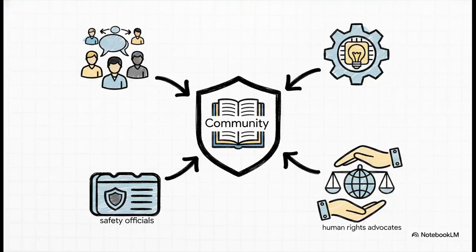But that begs the question, who actually makes these rules? Because these boundaries aren't just created in a vacuum by a handful of people isolated in some corporate boardroom. To make sure these standards are actually fair and effective across the entire globe, they're continuously updated through incredibly diverse global feedback. Meta relies on input from the public, deep insights from tech experts, guidance from public safety officials, and the critical perspectives of human rights advocates. But honestly, the most important feedback comes from you.